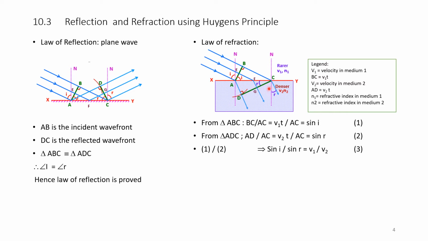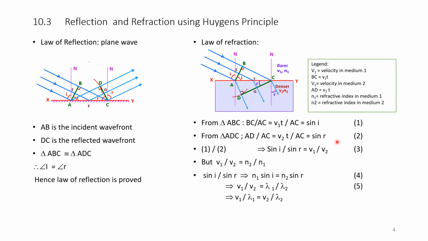That is equal to sine of R. Let this be equation 2. Please note that angle ADC is 90 degrees here, because the wavefront is perpendicular to the incident line. Therefore, dividing equation 1 by equation 2, we get sin I by sin R is equal to V1 by V2, as T and T get cancelled. Let it be equation 3.